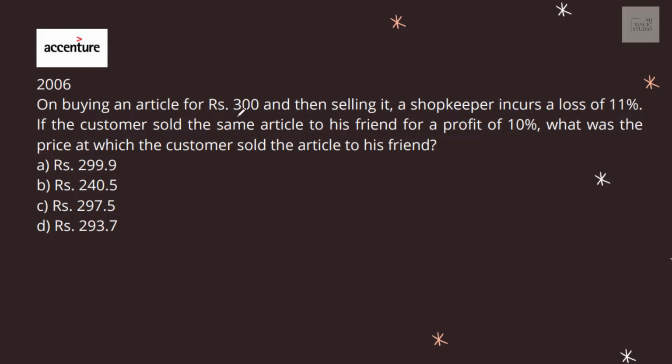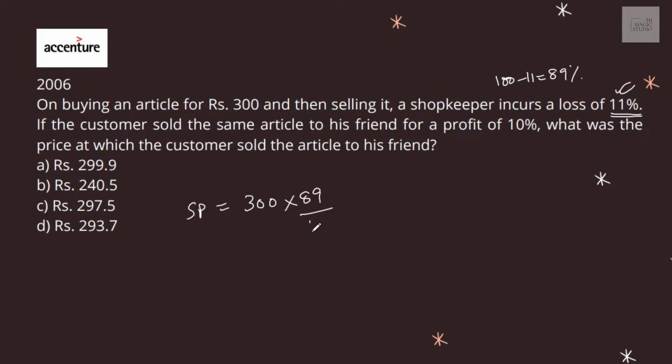On buying an article for rupees 300 and then selling it, a shopkeeper incurs a loss of 11%. So the selling price would be cost price into recovery rate. If the loss is 11%, recovery is 100 minus 11, that is 89%.